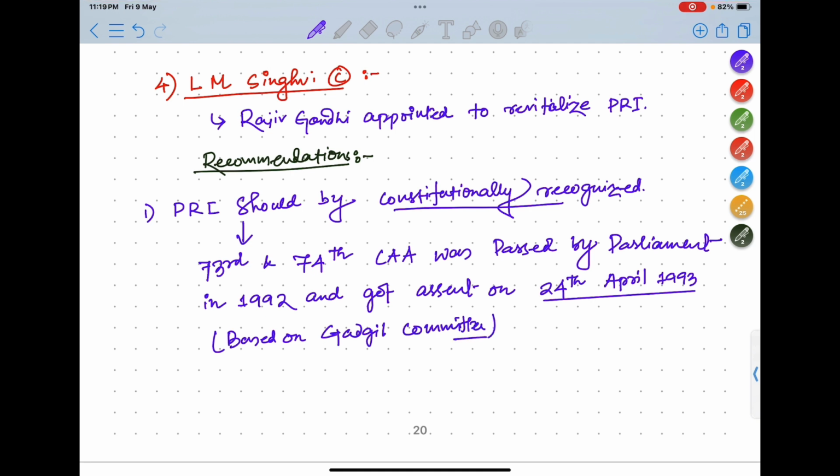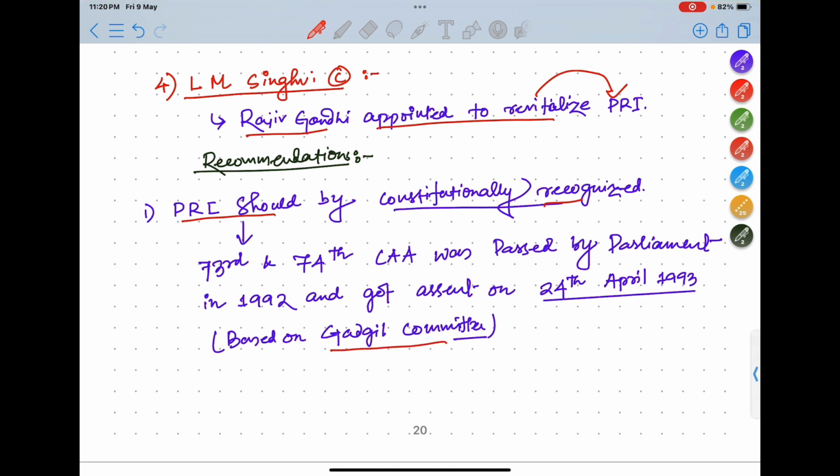Now understand one thing. This LM Singhvi committee was appointed by Rajiv Gandhi to revitalize the PRIs. After these recommendations, the recommendation was that PRIs should be constitutionally recognized. After this LM Singhvi committee, one more committee was instituted, that is the Gadgil committee.